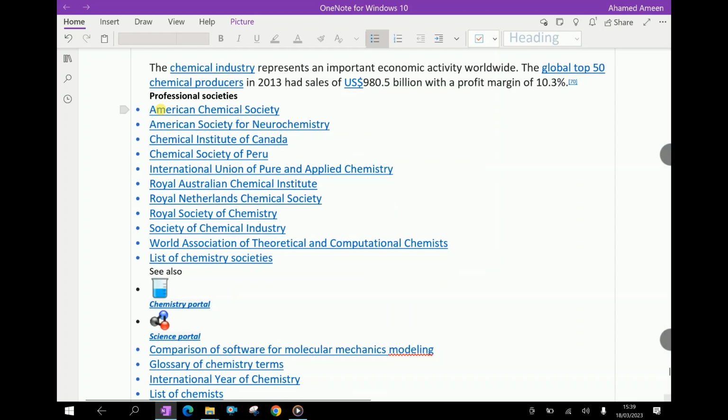Here are the professional societies regarding chemistry: American Chemical Society, American Society for Neurochemistry, Chemical Institute of Canada, Chemical Society of Peru, and other world associations regarding the chemistry field.